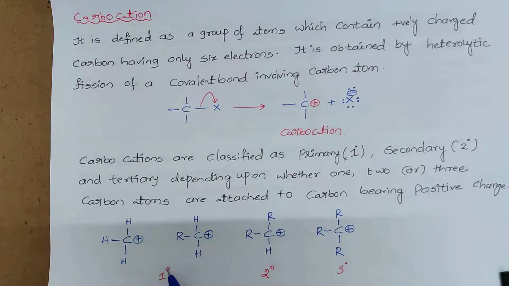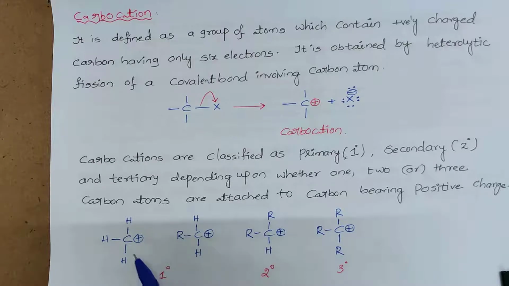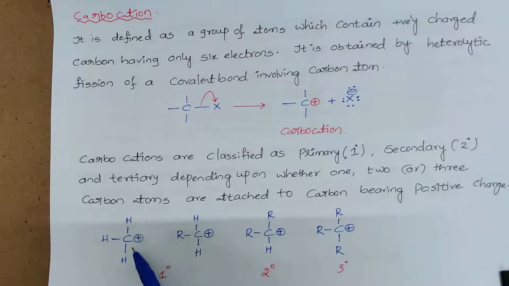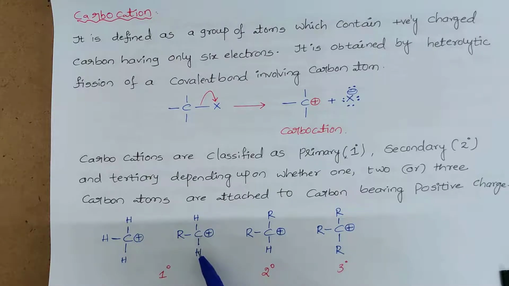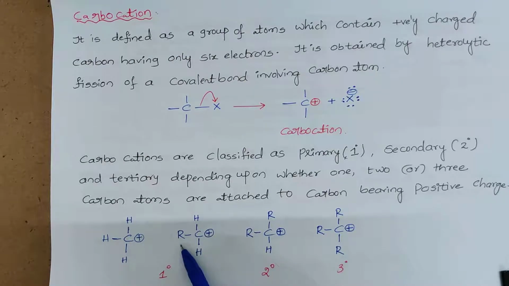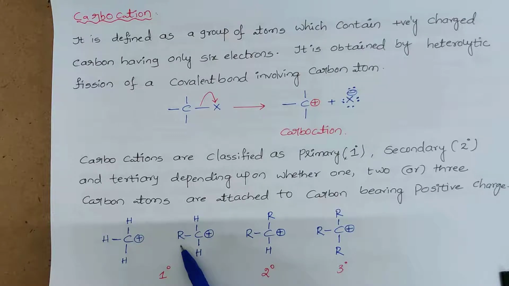See here, this is primary, because in this case the carbon atom carrying the positive charge is not attached to any carbon atom, and in this case the carbon atom carrying the positive charge is attached to one alkyl group. Alkyl group means carbon. So that's why these two are treated as primary.